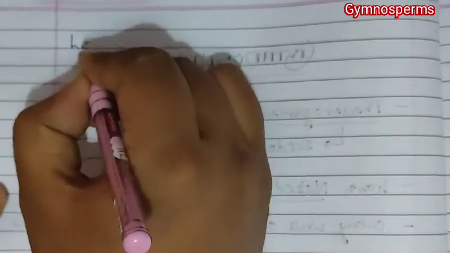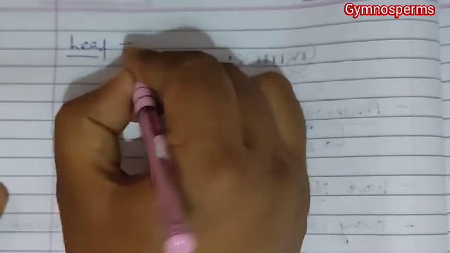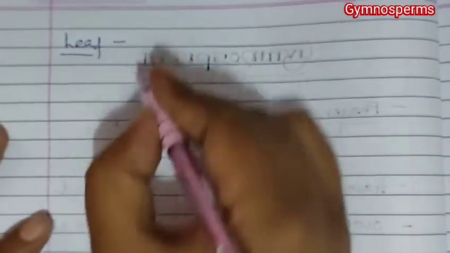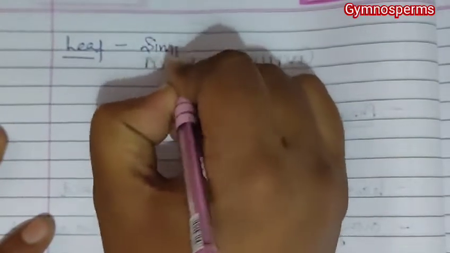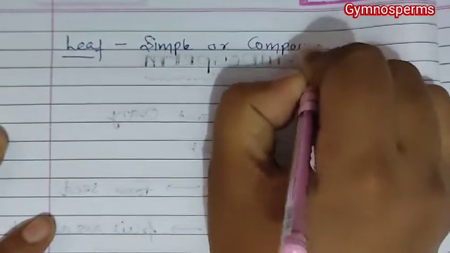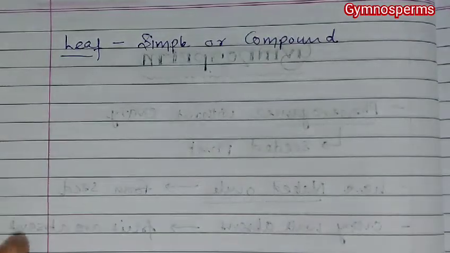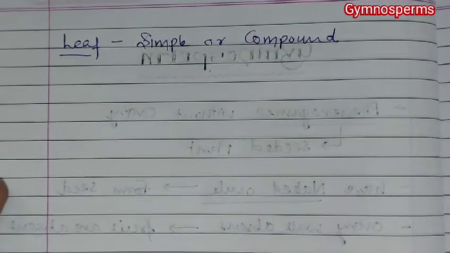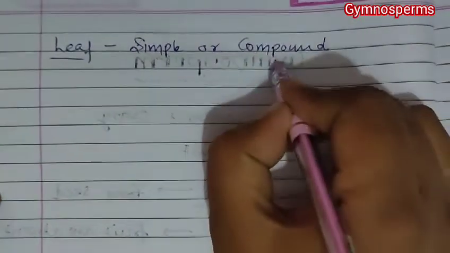Then we talk about leaf characteristic of this gymnosperm. So leaf can be simple or compound. Simple means leaflet are absent, and compound means in this leaflet are present.